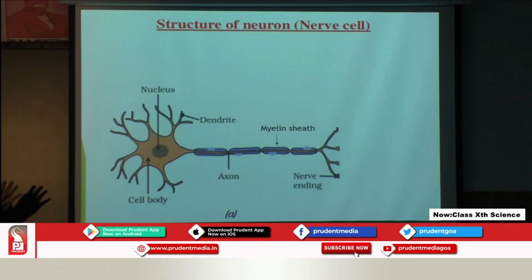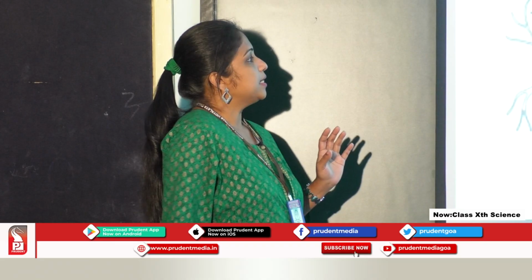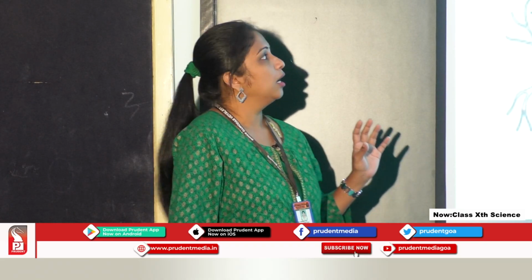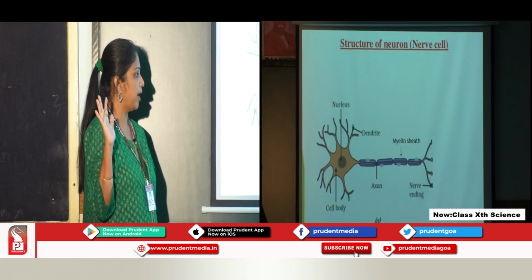Now this diagram is very important, students, because this is usually asked for drawing. You can draw it either horizontally or vertically as you wish. I have taken this diagram directly from the textbook so that there is not much confusion. Now let us understand the structure of the nerve cell. Let me compare this nerve cell with my hand.